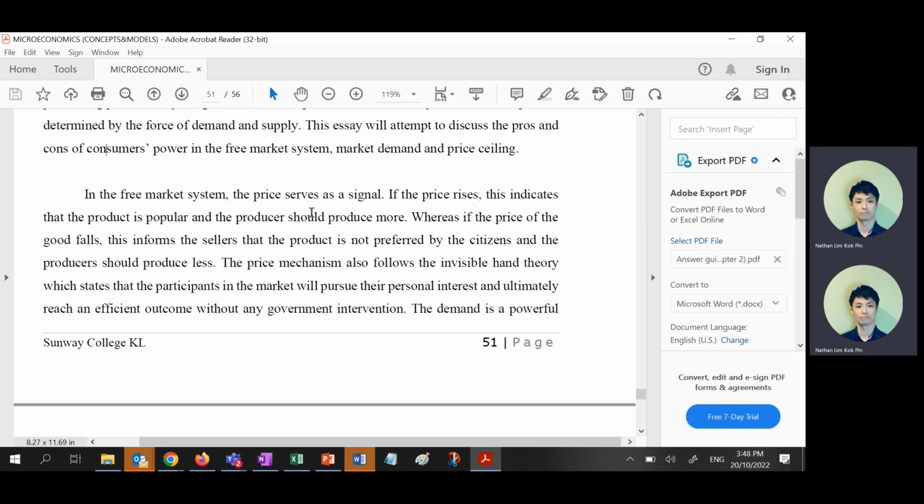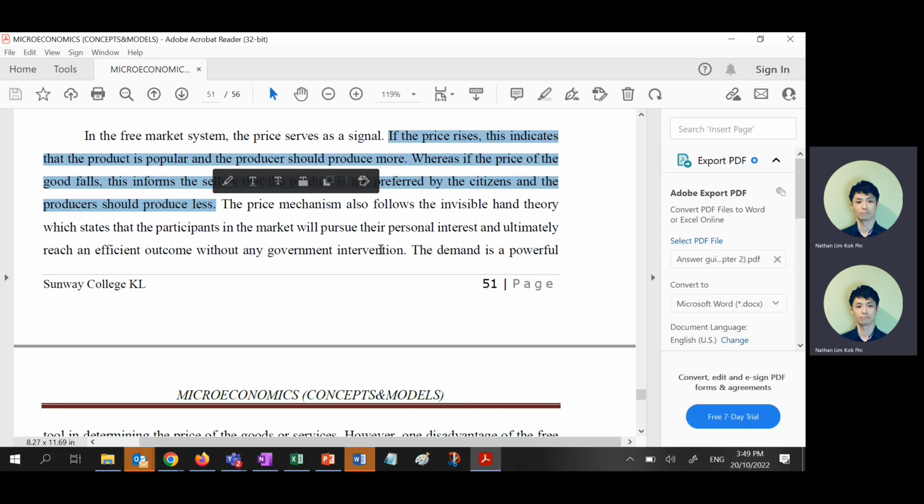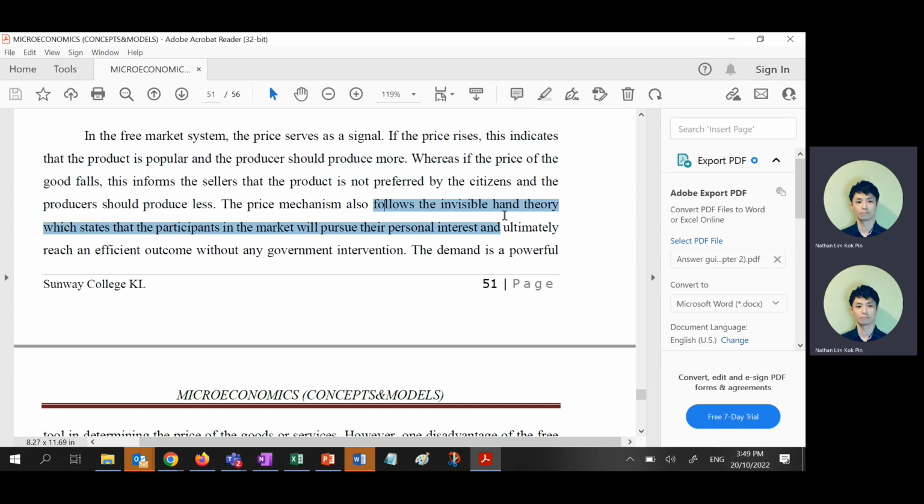So first thing, free market system, price serve as signal. If price rise indicate is popular. This one I mentioned before. Price falls means that it's not popular, not preferred by citizens. This one I mentioned before, right? They follow the invisible hand. This one I never mentioned, but economic students must know what's invisible hand theory. It's developed by Adam Smith. Adam Smith is the godfather of economics.